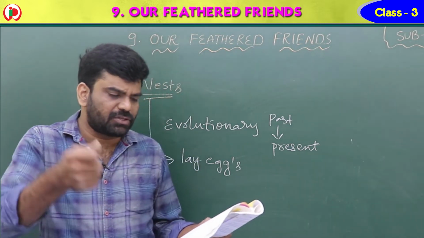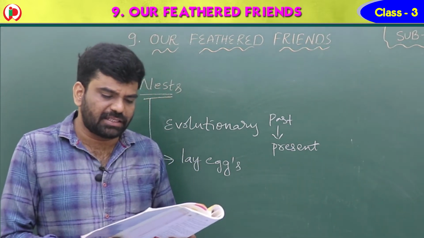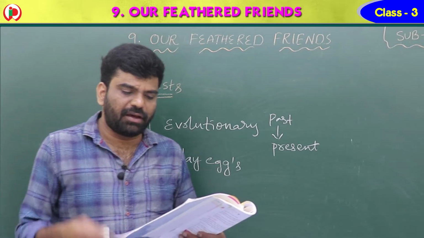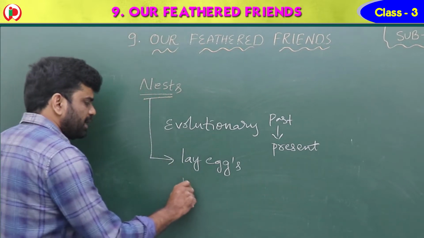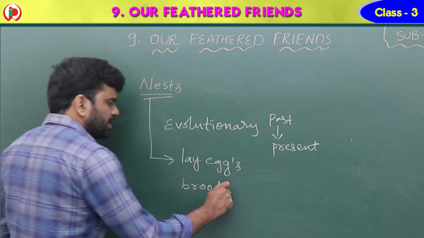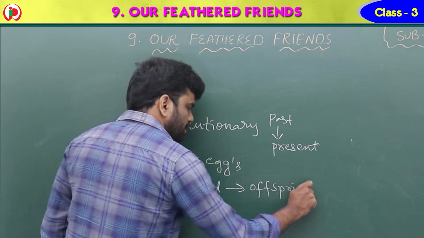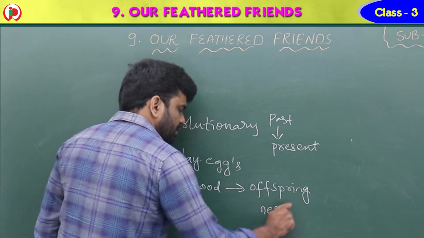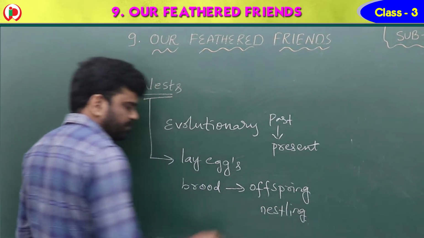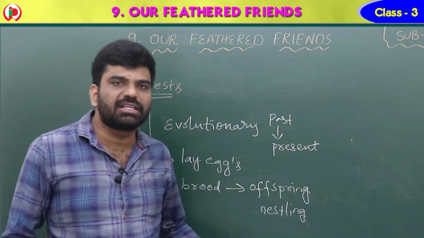Incubate means to grow, and to raise the brood in relative safety. Brood is nothing but offspring or nestling, or children. The baby birds are called the brood.